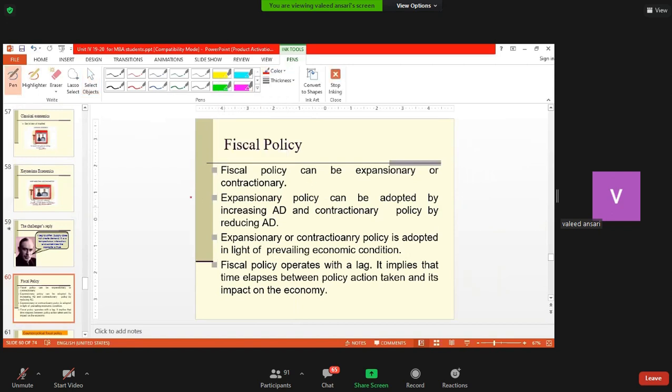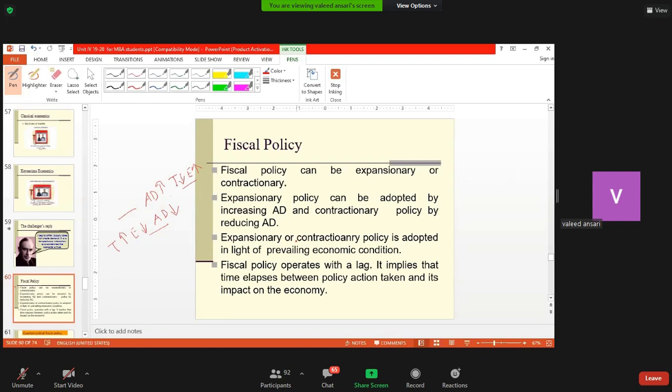Expansionary means that when government wants to increase total demand in the economy, and when government wants to decrease aggregate demand in the economy, then it is called contractionary. So government can increase taxes and reduce expenditure to decrease demand. And if government wants to increase demand, it can reduce taxes and increase public expenditure, like that.